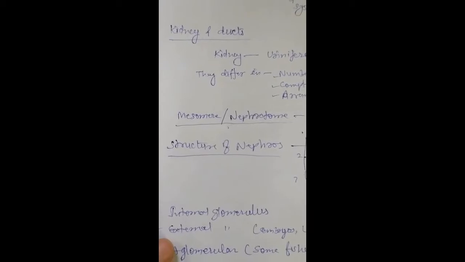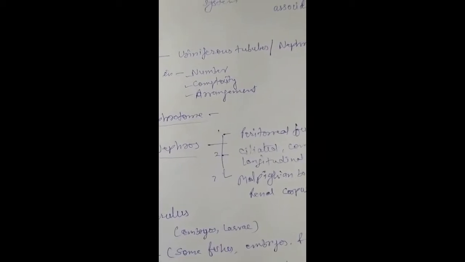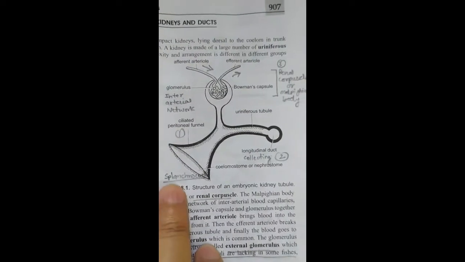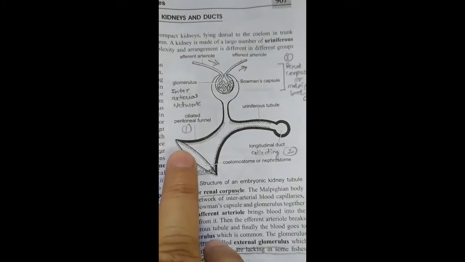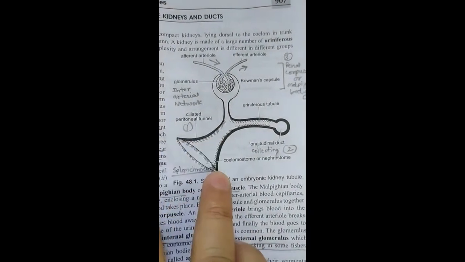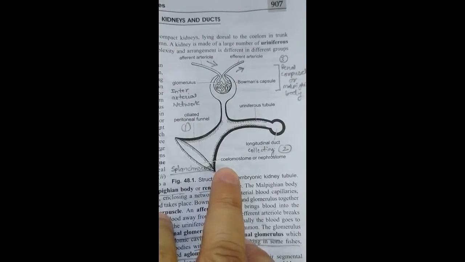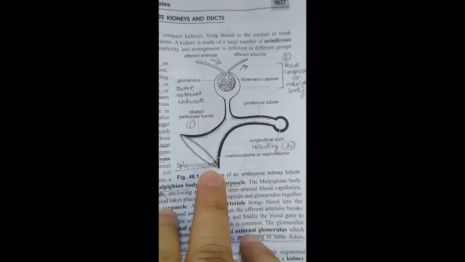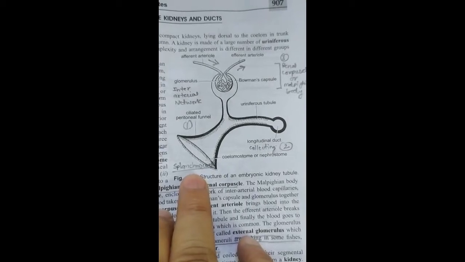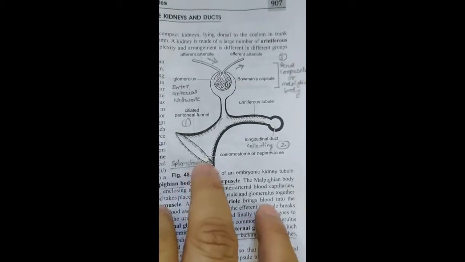Now, if we see the structure of nephros, there are three parts. The first part of the nephros is the ciliated peritoneal funnel, connected with the coelomostome or nephrostome, by which this tubule opens into the splanchnocoel part of the coelom.